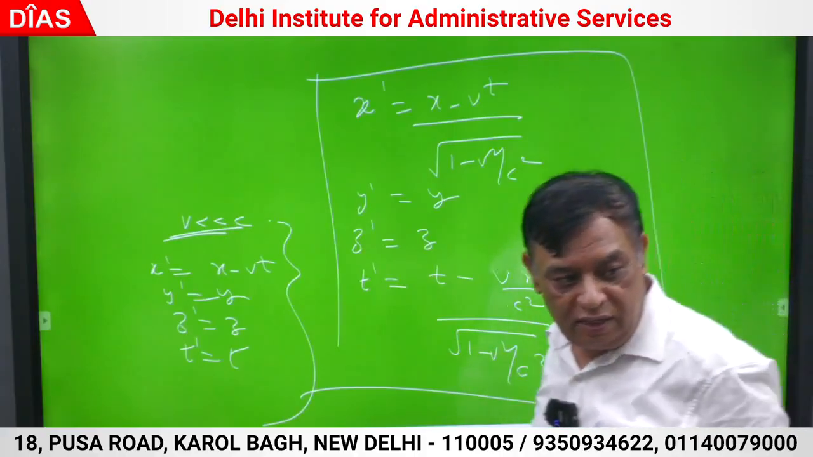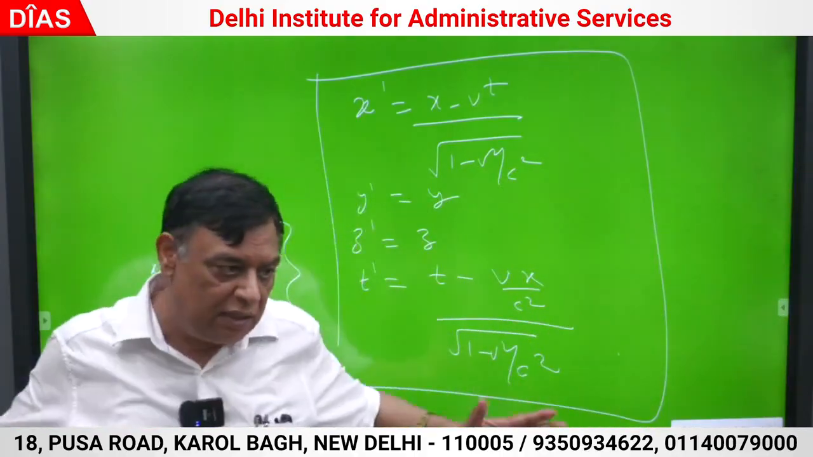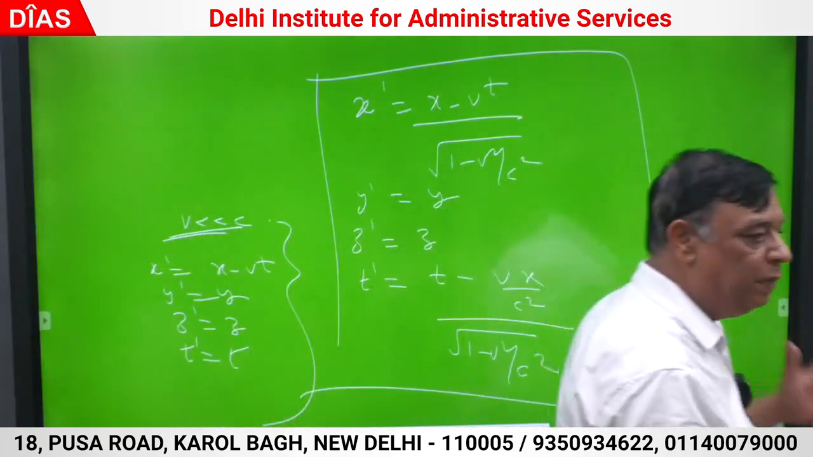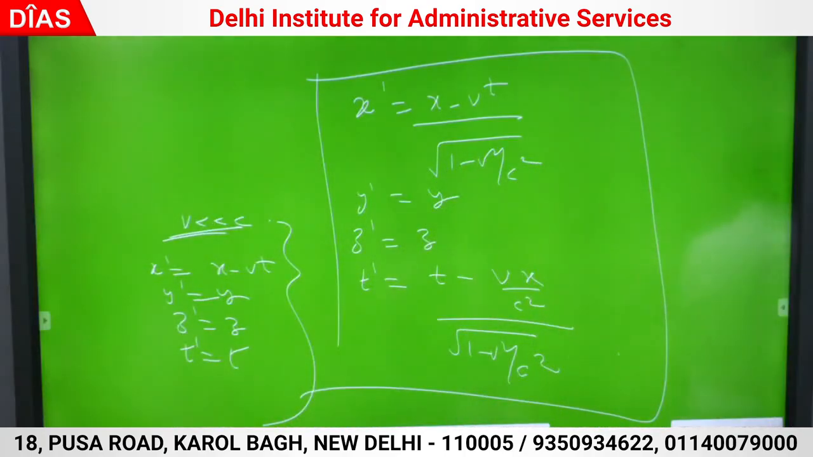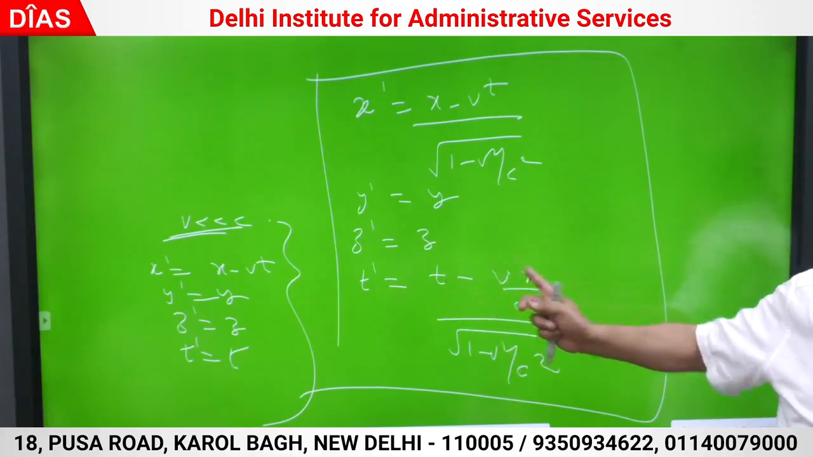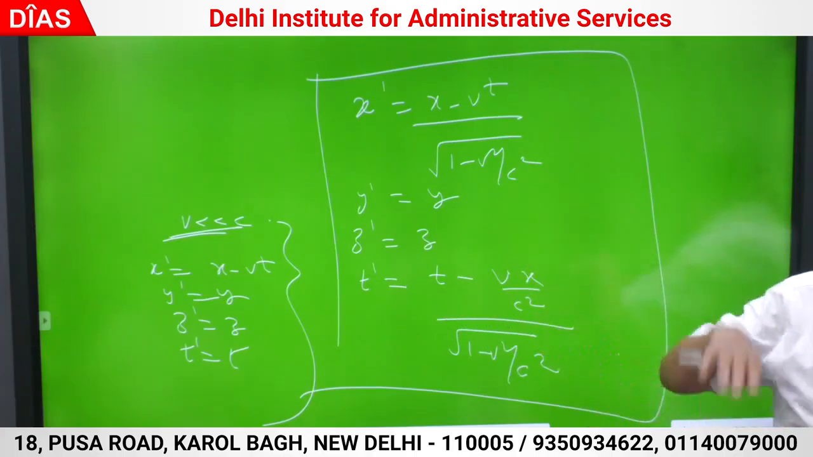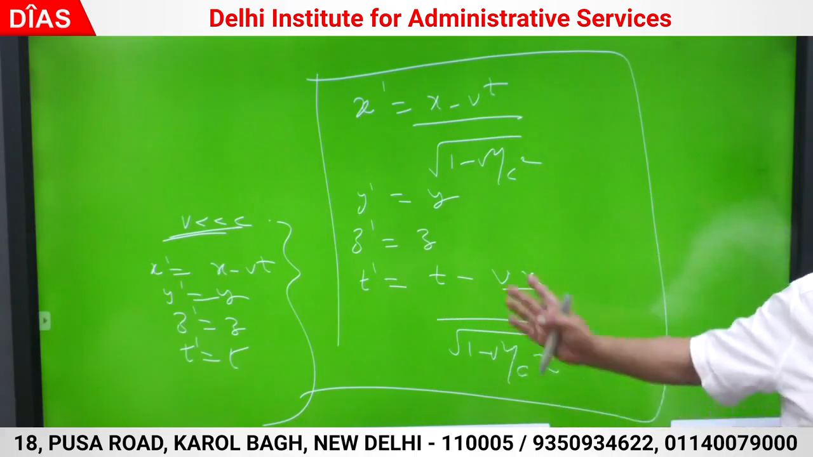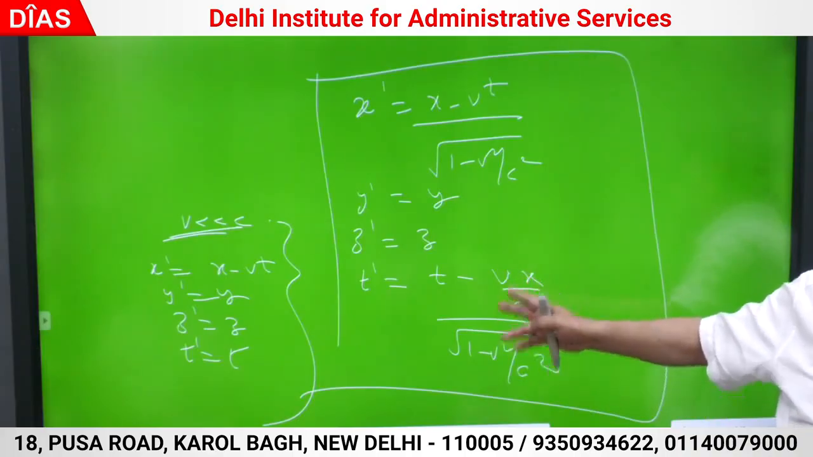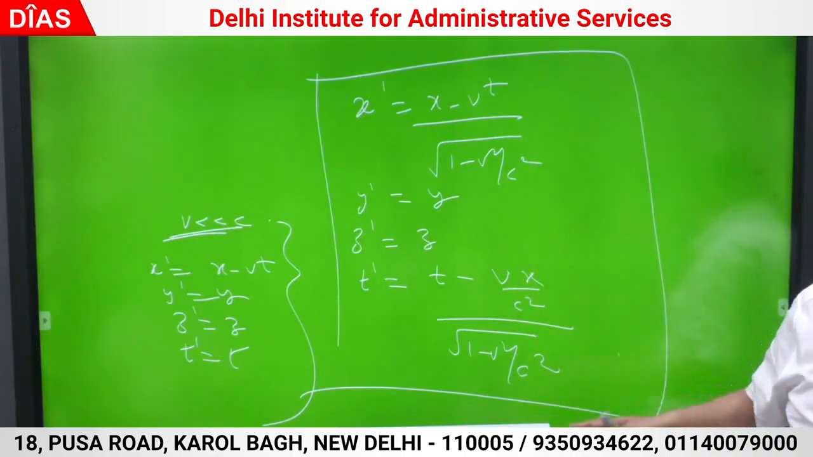That is why, whenever I say two events are separated in space or in time, space and time are interrelated. This concept, that time is interrelated to space, and that space-time forms a continuum, we will explain in due course of time. This is called Lorentz transforms.